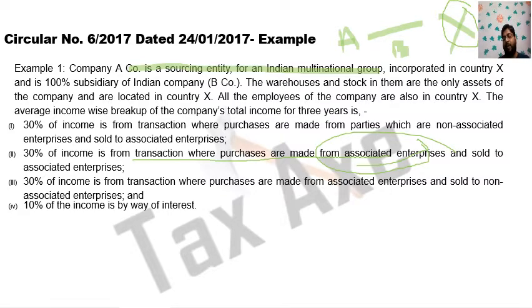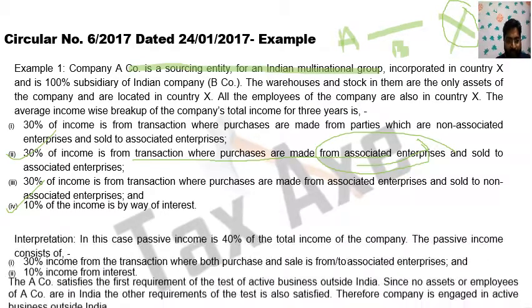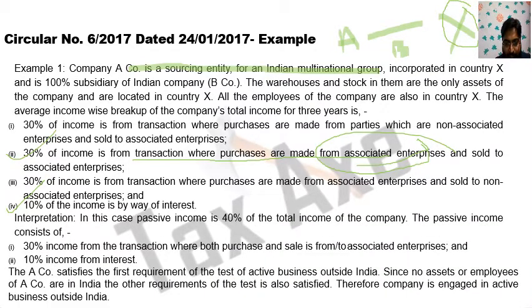What is the concept? I have told you, passive income means income where purchase and sale both are between AEs. Then here 30% is passive income and 10% is passive income. So passive income is less than 50%. See the answer. In this case, passive income is 40% of the total income of the company. The passive income consists of 30% of income from transactions where both purchase and sale are from or to associated enterprises, and 10% of income from interest. So the passive income is 40%.